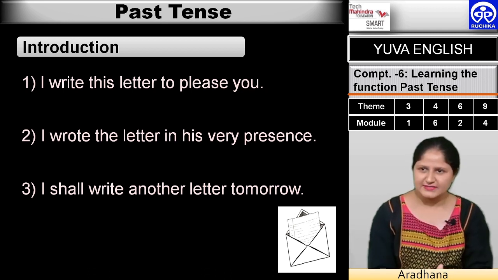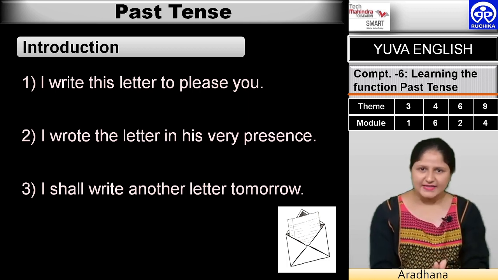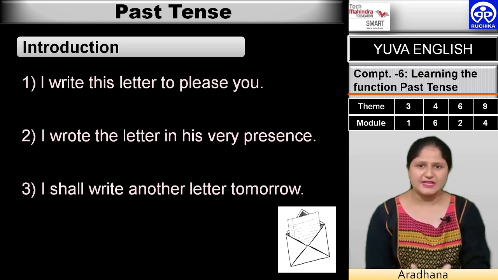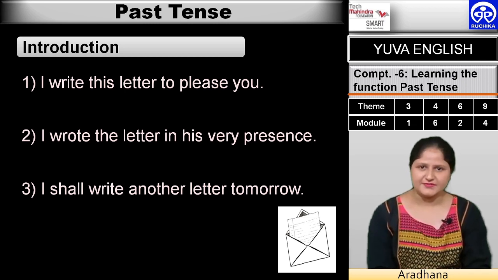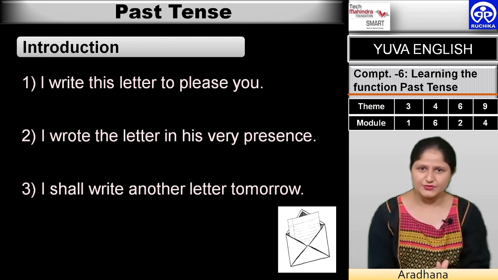The first sentence says that it is in the present form. I am writing this letter. I wrote this letter. I shall write the letter. In the second sentence, write is the present form and wrote is the past form of the verb, and the action has been done in his presence. The third sentence is, "I shall write another letter tomorrow." It is very much visible that tomorrow is going to come, so it is in the future and shall write has been used.